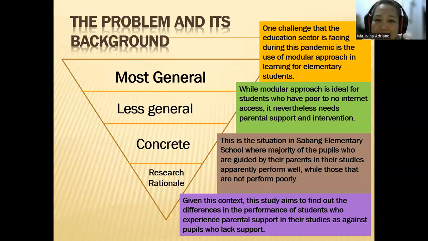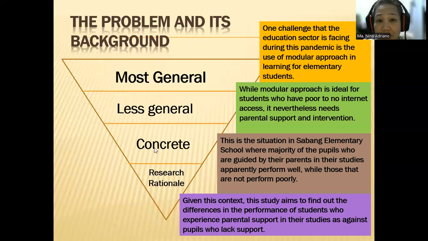Now, how can we further lessen or specify? How can we make it less general? We are now in this next level. Okay, so given this thesis statement, we say, while modular approach is ideal for students who have poor to no internet access, it nevertheless needs parental support and intervention. So you mentioned that the problem is the use of modular approach. And then in order to make the statement less general, you mentioned that when you use a modular approach, you need parental support and intervention. Let's make it more concrete.